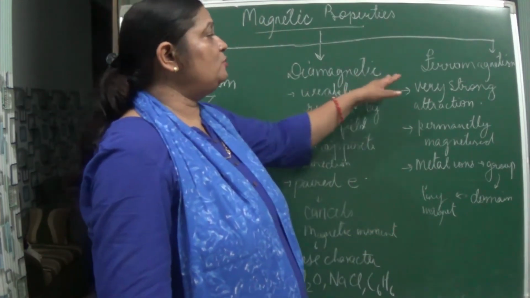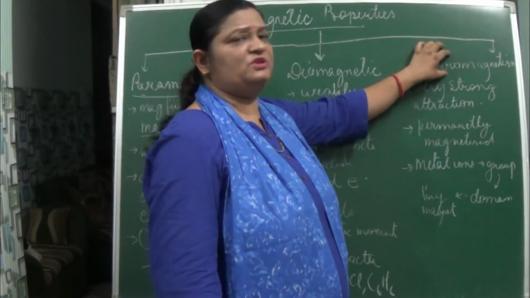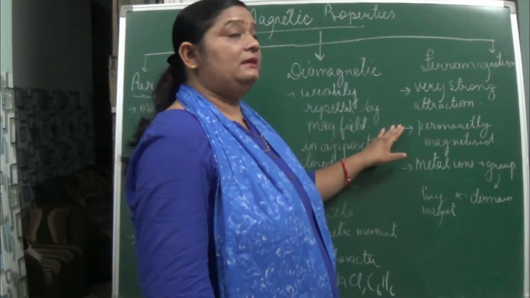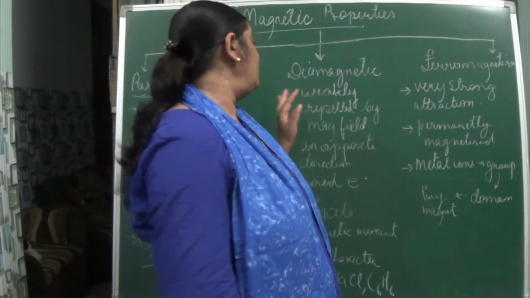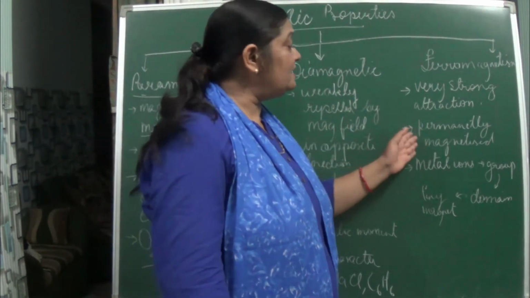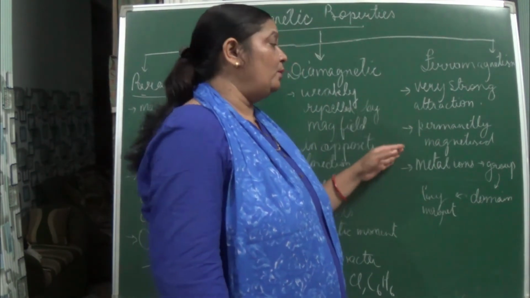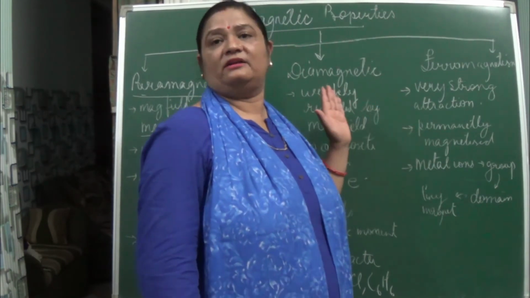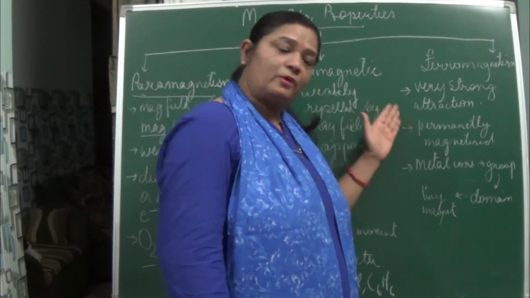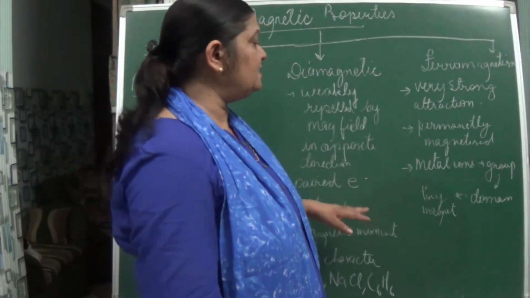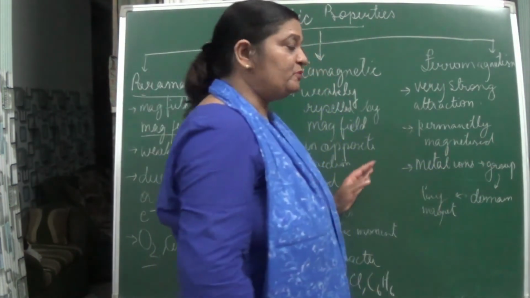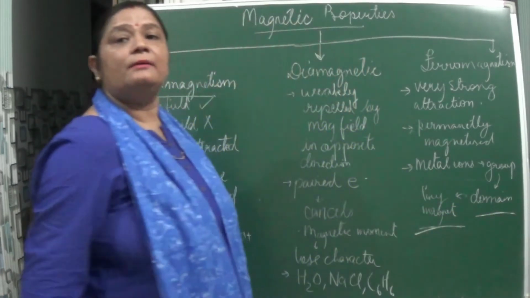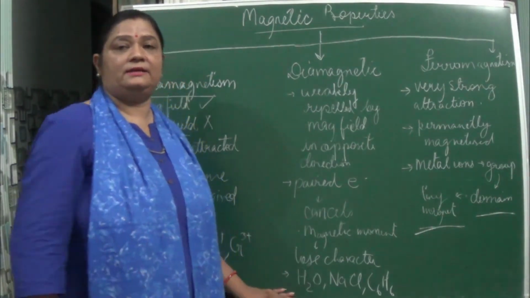Now coming to ferromagnetism. This magnetism is very, very strong. They show very strong attraction. What we have seen in paramagnetism is temporary, but here it is permanent. They show permanent magnetic properties even if they are removed from the magnetic field. Actually, what happens in this is the metal ions form a group, forming a domain, and these domains act as tiny magnets.